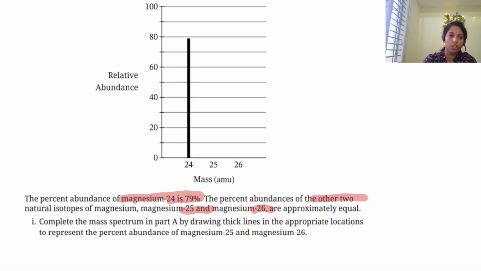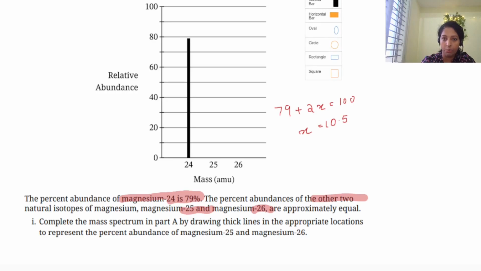The total is 100 percent, so 79 plus 2x equals 100. What is the percentage of the others? Yes, 10.5. So 25 is 10.5, and similarly 26 is also 10.5. You can draw it like this.